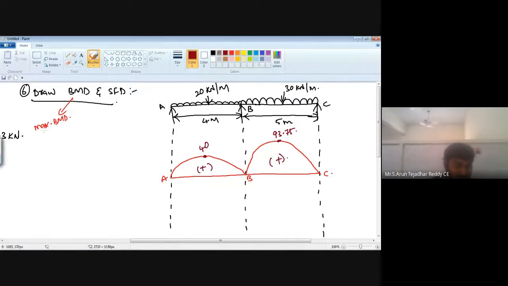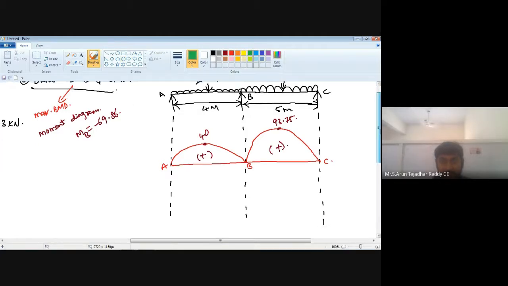After completion of the maximum bending moment diagram, next draw the moment diagram. That is MB. Already we got MB as minus 69.86 kilonewton meter.